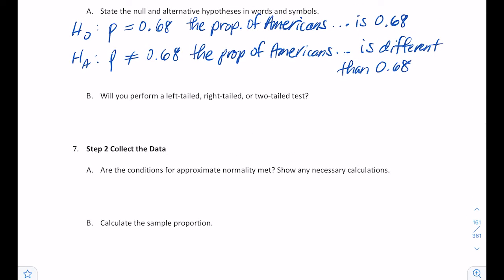For this case, since I'm dealing with a not equal to, I'm going to have a two-tailed test. The reason it's two-tailed is when we draw our curve, we're going to have a flag on the left and a flag on the right. So we have a right tail and a left tail, so it's two-tailed.